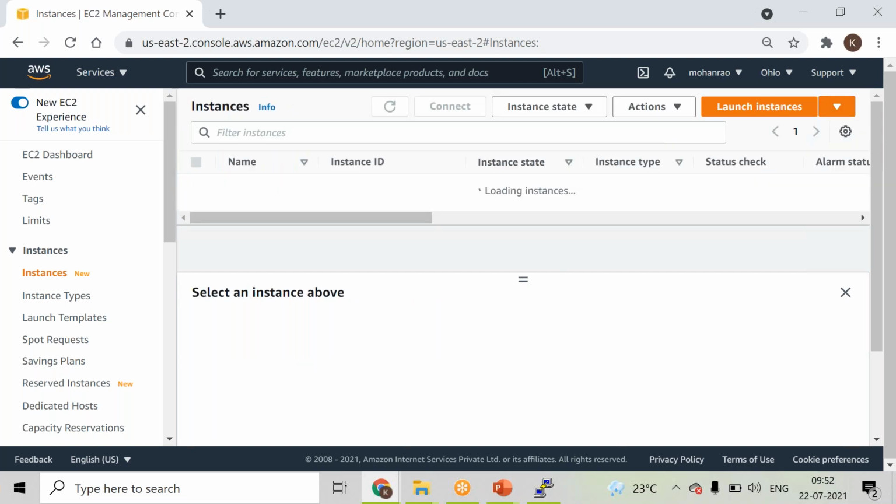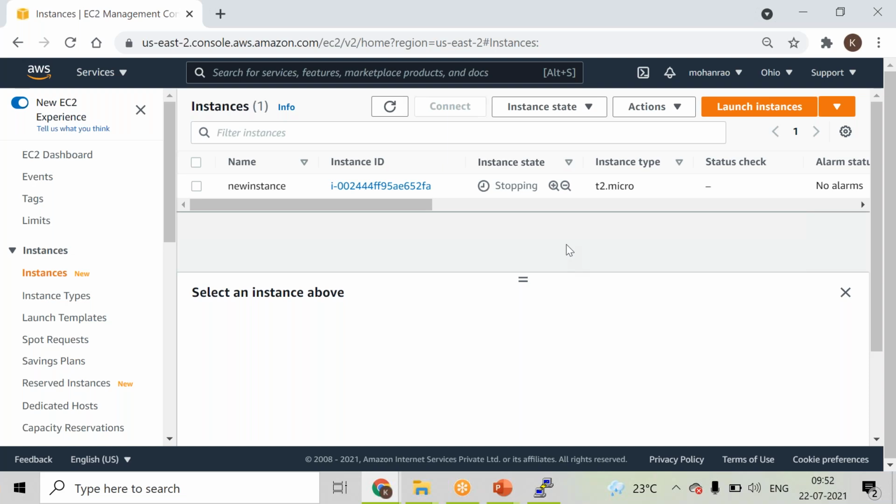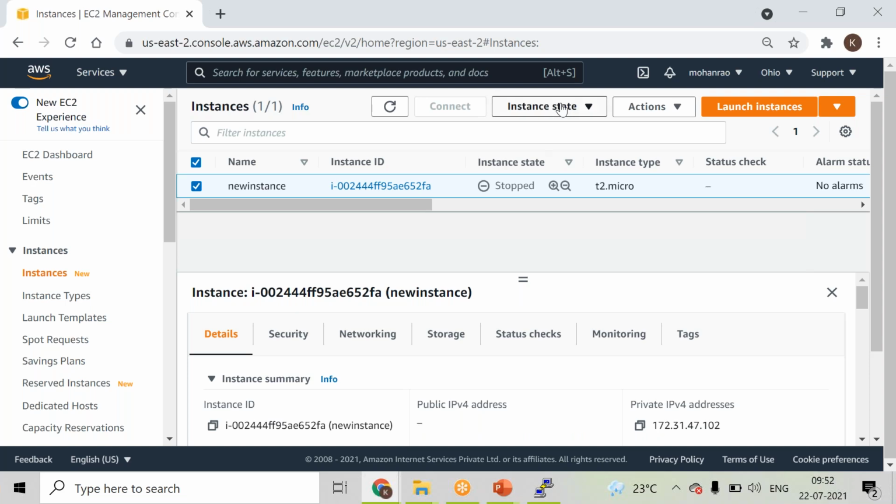So let me refresh it. Once this is completely stopped, I'll start it back again. If we stop like this, the background processes get cleared neatly, and then it will freshly start up the EC2 instance, right? And here now my instance is in stopped state, right? Now click on the instance, and then again I want to start the instance back, right?